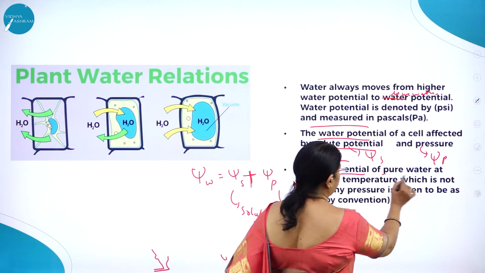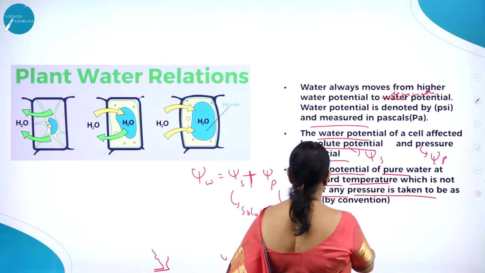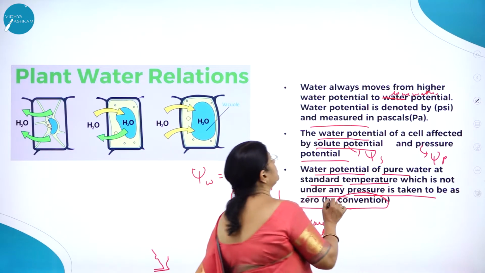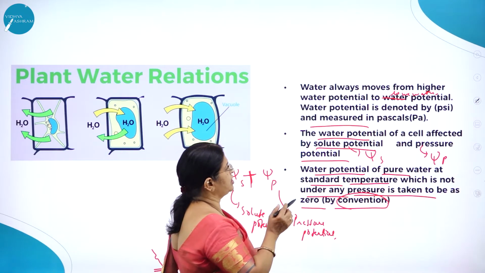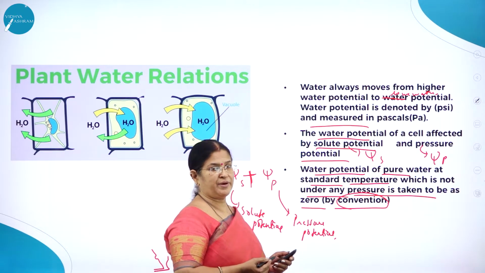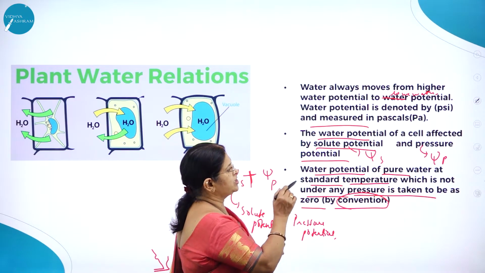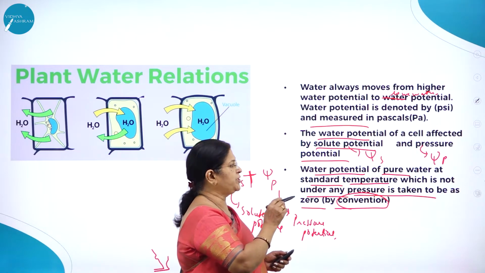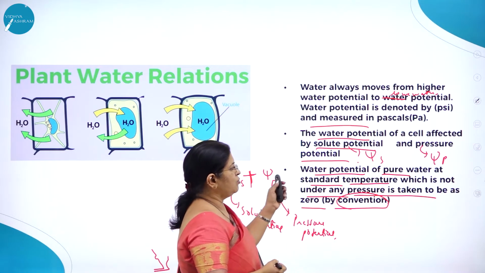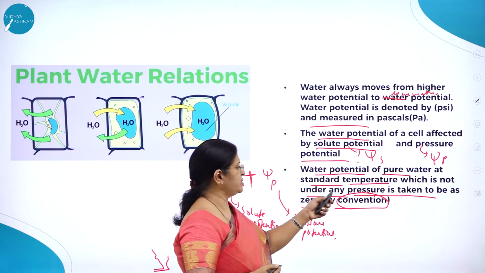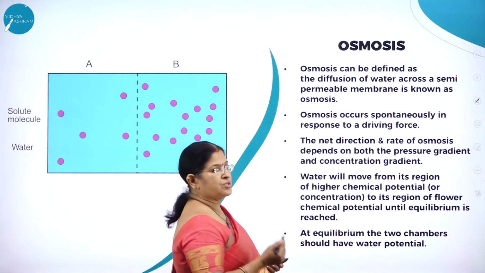So water potential of pure water at standard temperature, which is not under any pressure, is taken to be 0 by convention. Water always moves from higher water potential to lower water potential. Water potential is denoted by psi and is measured in pascals. The water potential of a cell is affected by solute potential, psi S, and pressure potential, psi P.